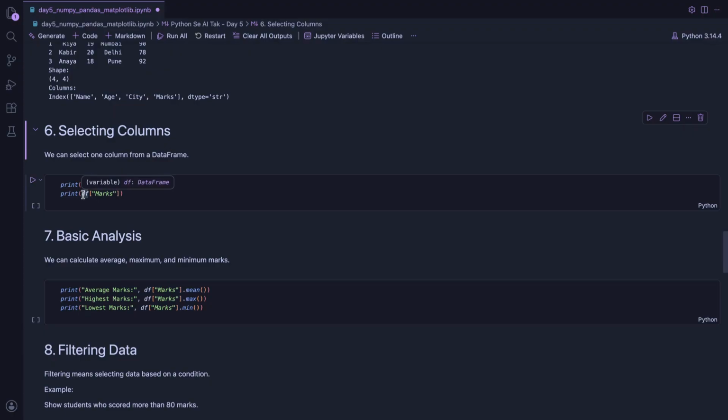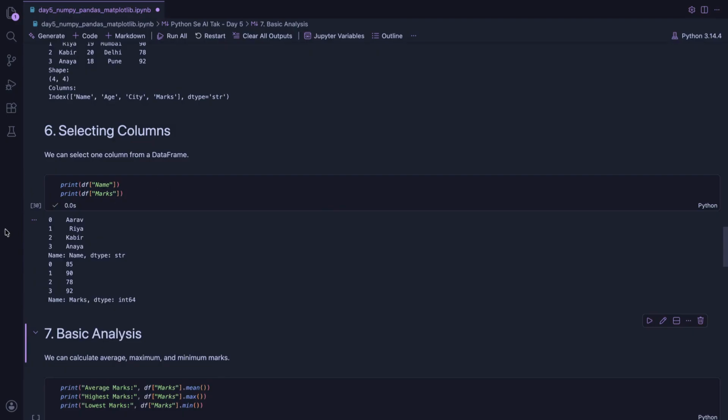Here I selected the name column, then I selected marks column, and we use square brackets and write the column name inside quotes. So let's execute it. See, this is one of the most common pandas operations.